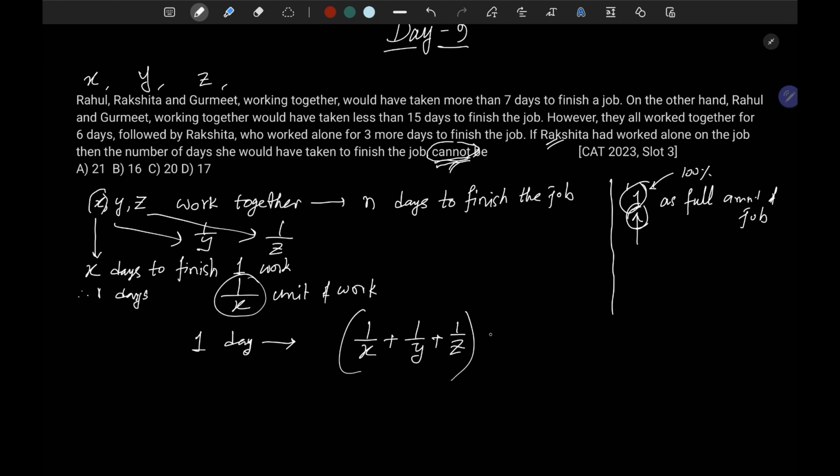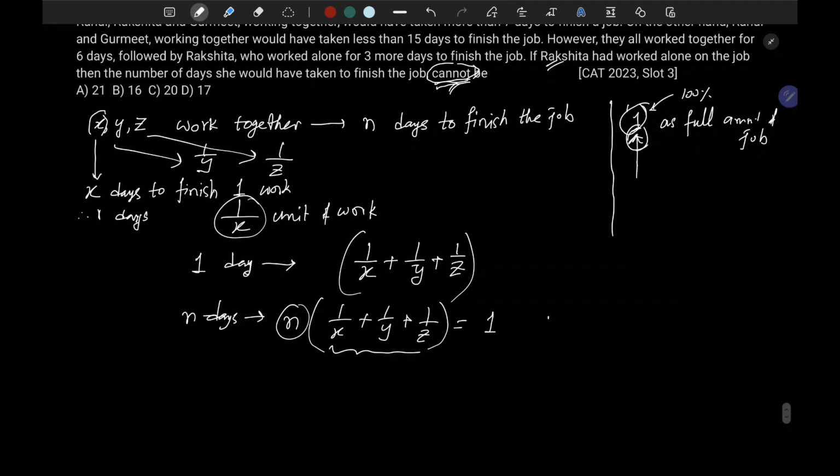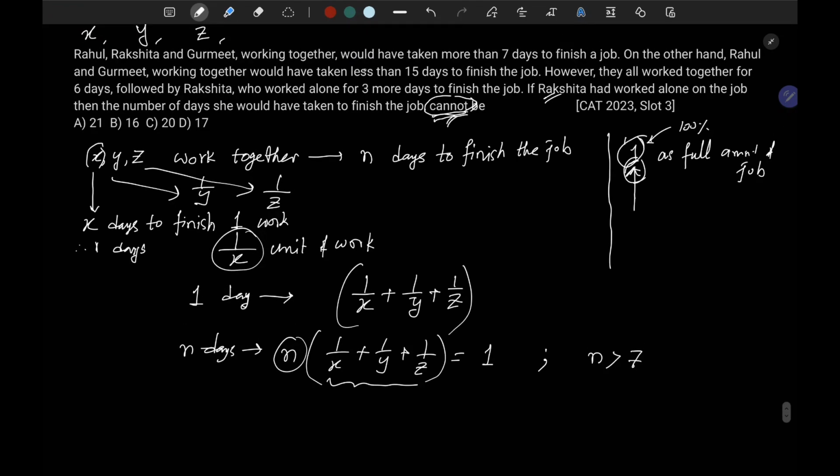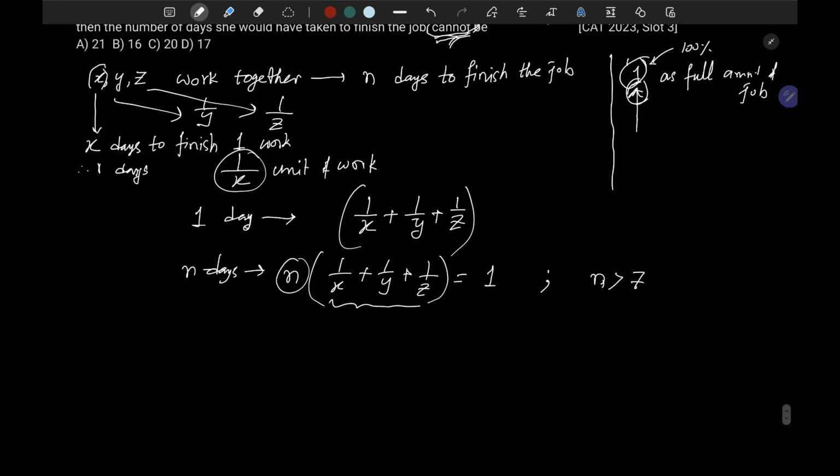And what happens in n days? In n days they finish the work. So in n days, that will be n into 1 by X plus 1 by Y plus 1 by Z. If this amount of work has been done in one day, then in n days it will be multiplied by n, and that is equal to 1, the full amount of work. The constraint we have here is n greater than 7, because they have taken more than 7 days to finish the job. So n must be greater than 7.